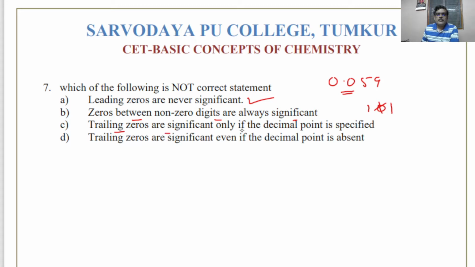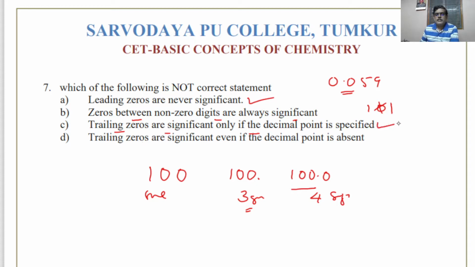Trailing zeros are significant only if a decimal point is there. See, if you write a number as 100, then it has only one significant figure. But if you write a decimal point like this, then it has three significant figures. When you write 100.0, then there are four significant figures. Look, here you haven't written a 0, just putting a decimal point is enough, then the zeros get significance. So trailing zeros are significant only if the decimal point is specified. That is also correct. Statement D, trailing zeros are significant even if the decimal point is absent, is wrong.